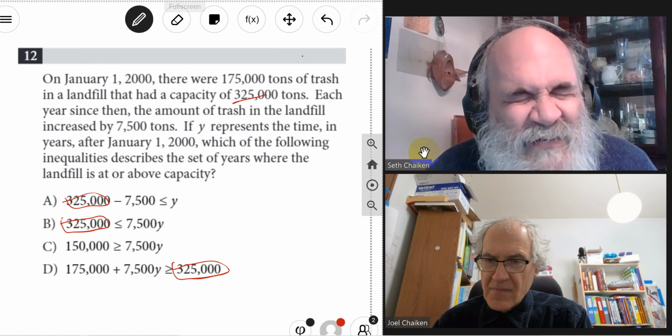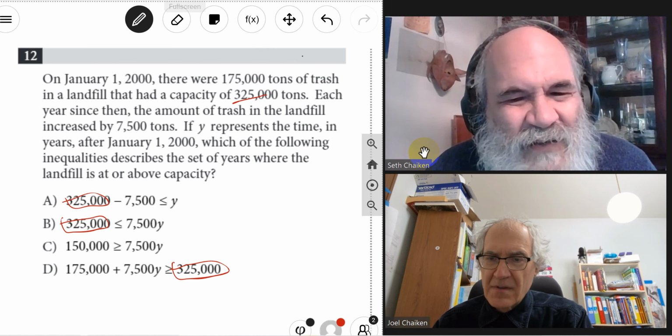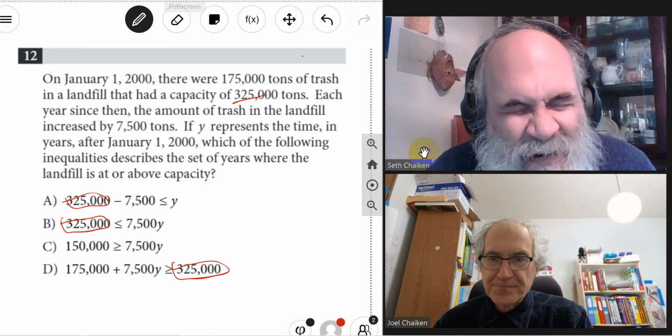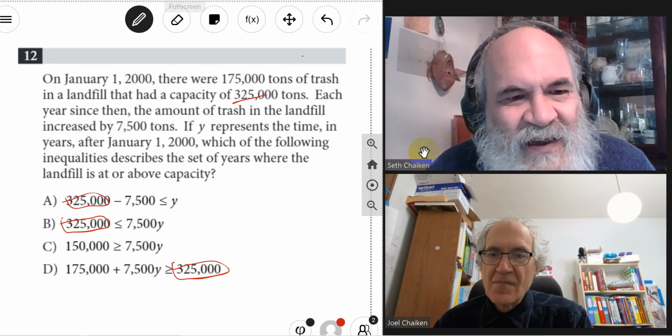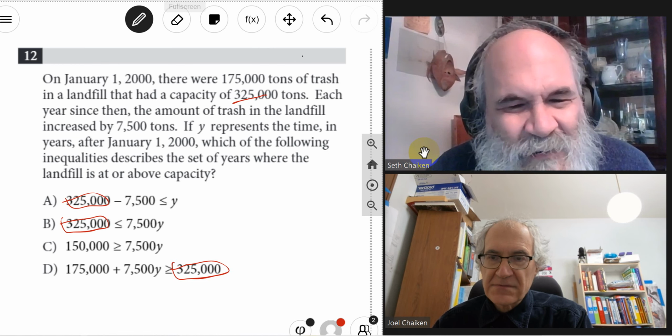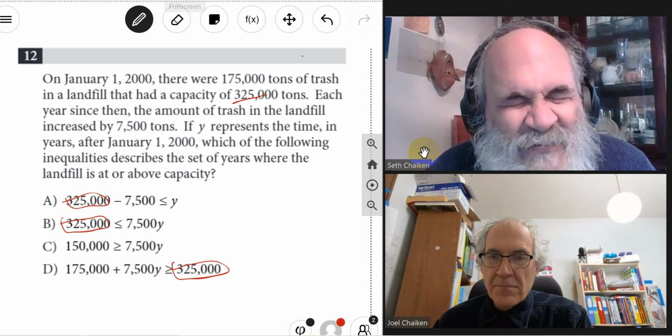So that's the capacity, and we're looking for something that says at or above. Right, greater than or equal. The thing on the left of this greater than or equal inequality is at or above. Right. So D is a possible answer.